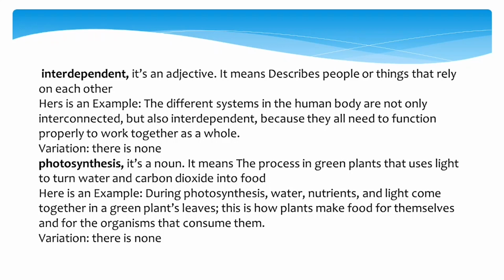Photosynthesis, it's a noun. It means the process in green plants that uses light to turn water and carbon dioxide into food. Here is an example. During photosynthesis, water, nutrients, and light come together in a green plant's leaves. This is how plants make food for themselves and for the organisms that consume them. Variation, there is none.